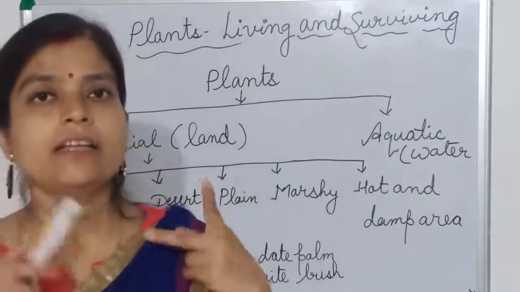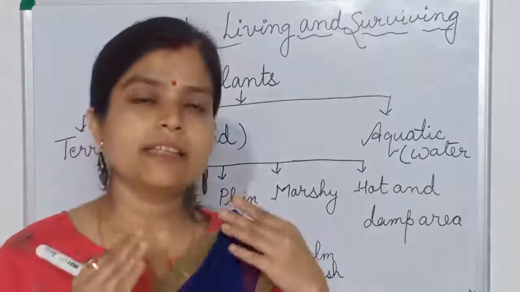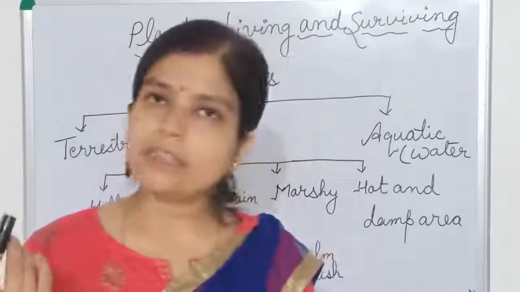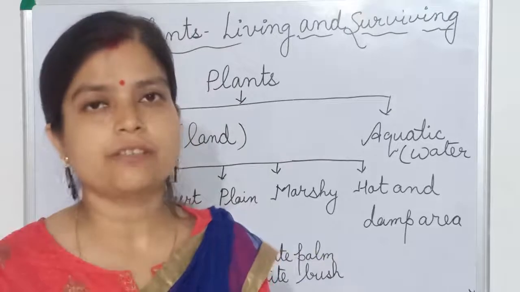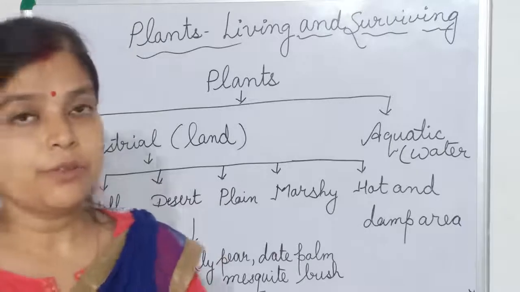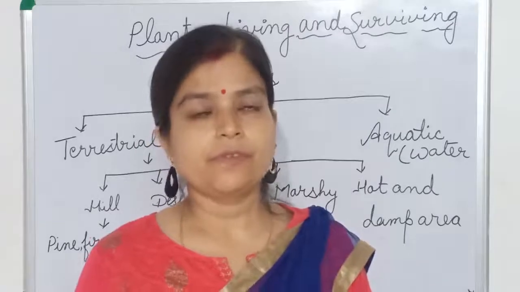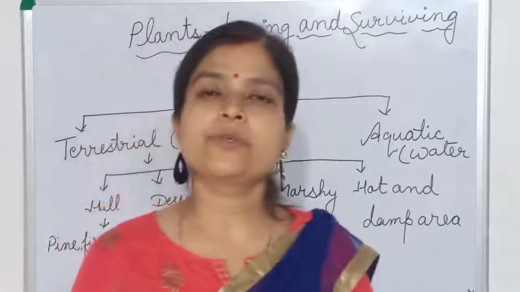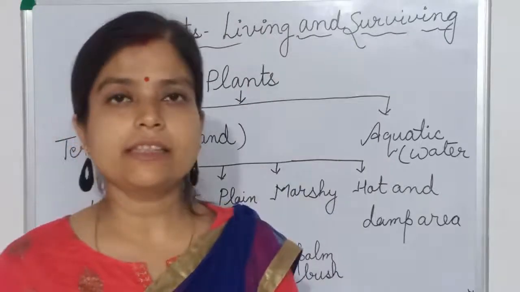What is habitat? The special place where plants grow is known as its habitat. And the special character or special feature that enables plants to grow in that particular region, to grow in its habitat, is known as adaptation. So what is adaptation? The special feature that enables plants to grow in their habitat is known as adaptation.